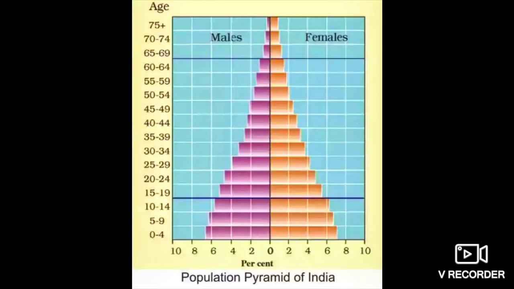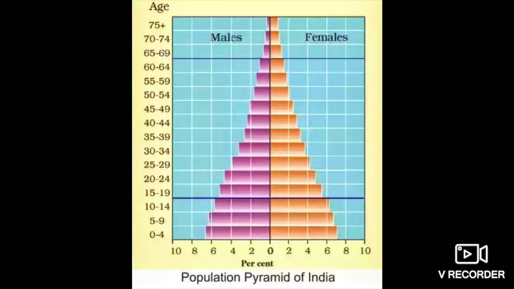Now not only in India, there are other countries too which have the same sort of pyramid. In countries where the death rate, especially amongst the young children, the growing children, is less than the birth rate, the pyramid is broad. So what is less?